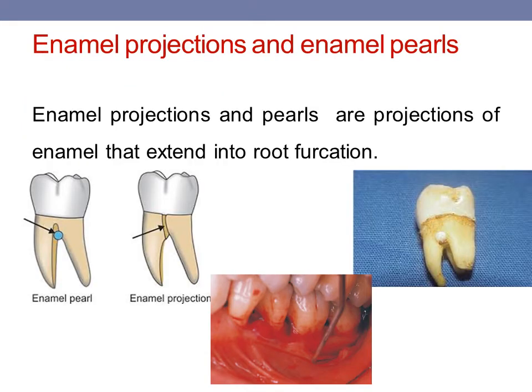Then coming to enamel projections and enamel pearls. Enamel projections and pearls are projections of enamel that extend into the root furcation. Now these enamel projections and enamel pearls have an accessory canal which is present in the furcation area. These accessory canals then again act as a pathway for the spread of infection from the pulpal tissue into the periodontal tissue and from the periodontal tissue into the pulpal tissue.